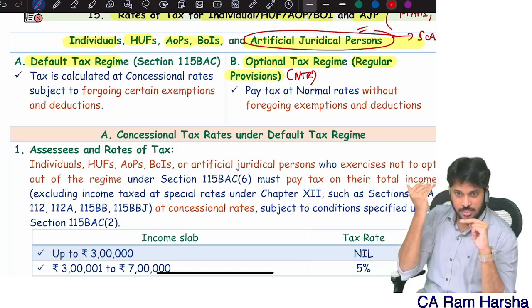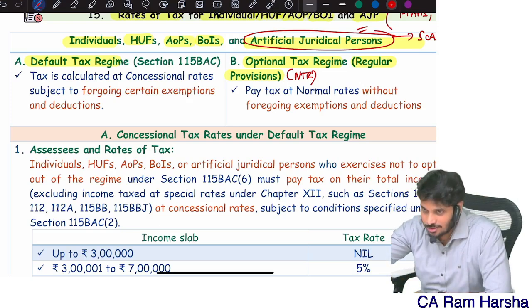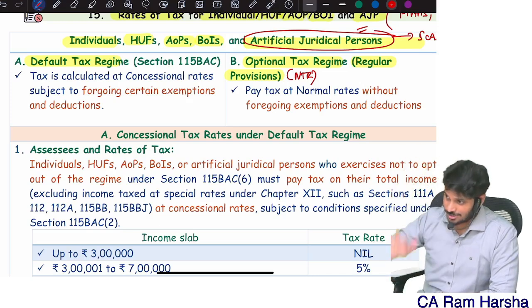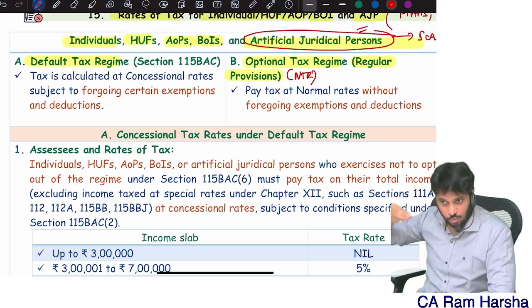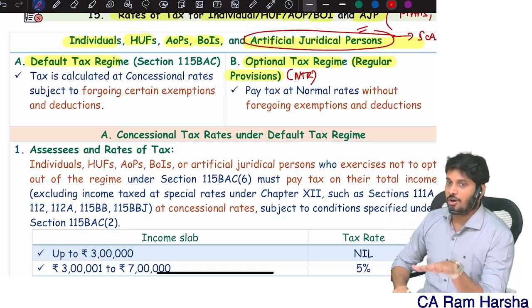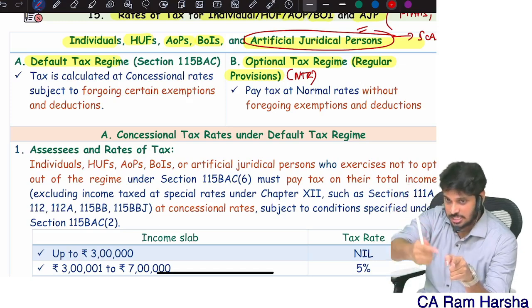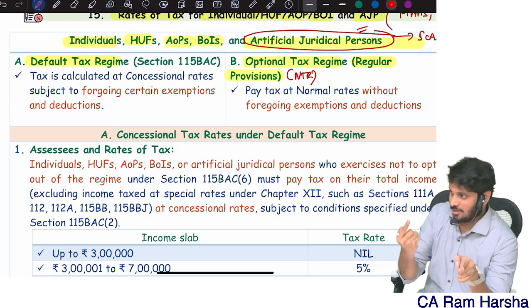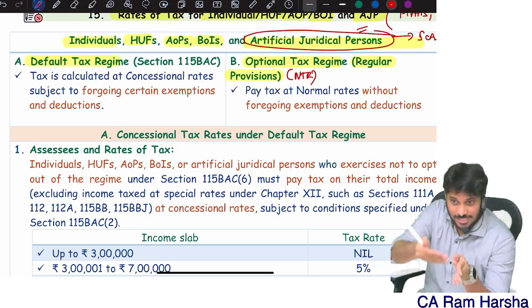Shifting out means I am not choosing the default tax regime, which means I am choosing the other. Sometimes they will say the assessee has not exercised the option of shifting out. By default, which regime is applicable? The default tax regime. If I don't want that, I should exercise shifting out manually. Automatically you will not be shifted out. The assessee has to exercise the option of shifting out.